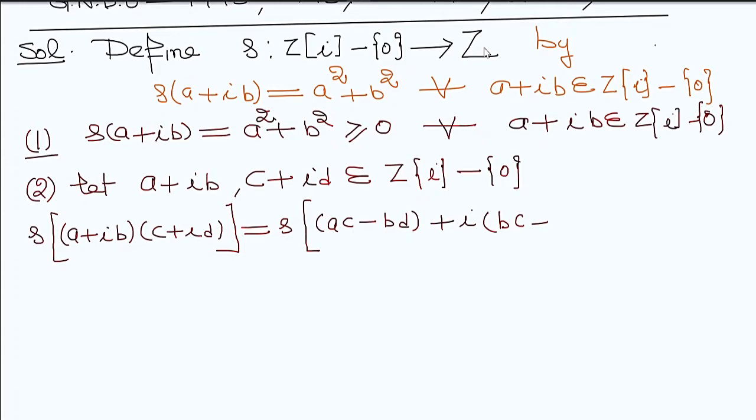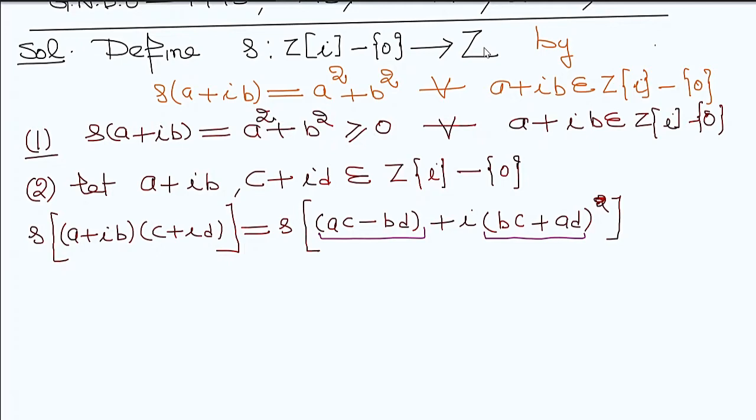So this is the value of delta of (ac - bd) + i(bc + ad). Here the first term is the real part, and this is the imaginary part.